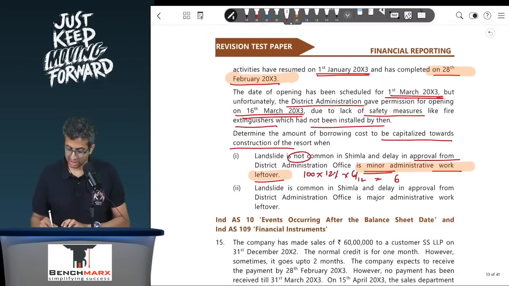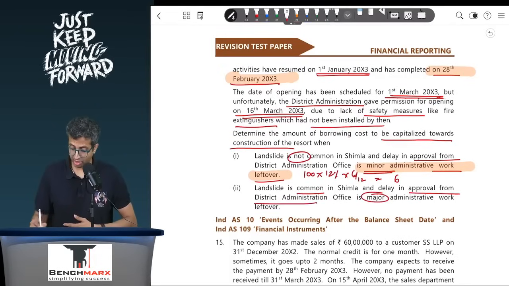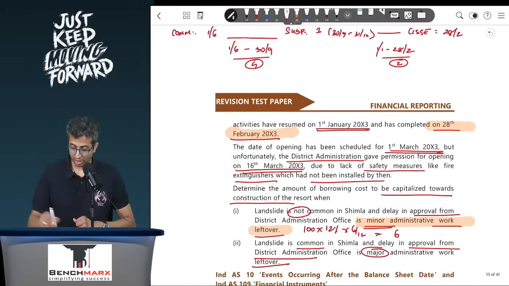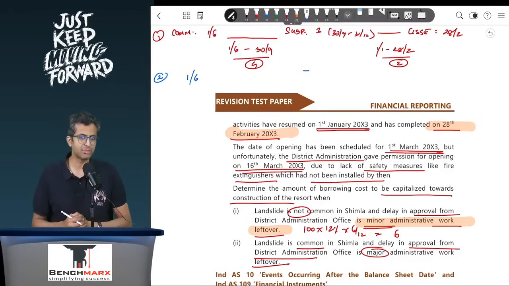In the second case, the landslide is common in Shimla. So that interruption is due to a normal factor. And the approval from the district administrative office is a major work left over. It is not a minor work. If you go to the second case, your commencement is still 1st of June. Should there be suspension? There would be no suspension over here because the interruption is there, but that is due to a normal factor, and hence there will be no suspension.